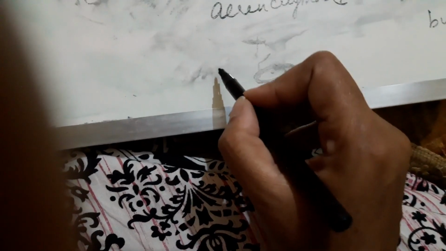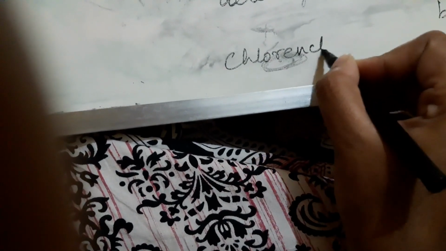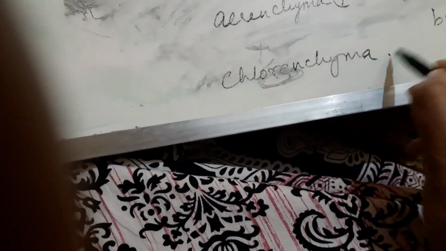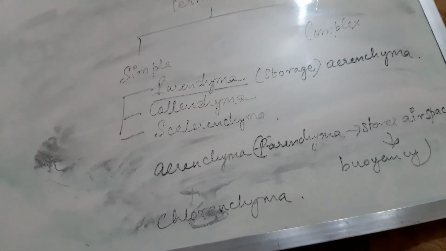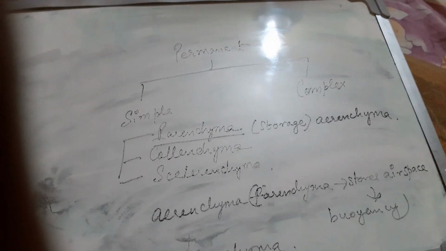Similarly, if it is storing chlorophyll, the pigment, then it is known as chlorenchyma. Not colon, it is chlorenchyma. That means it is a parenchymatic tissue which is storing chlorophyll for the plant to use. Storage work is done. Then we come to collenchyma. What function is left? I told you the plant has to perform many more functions. So storage work is done.